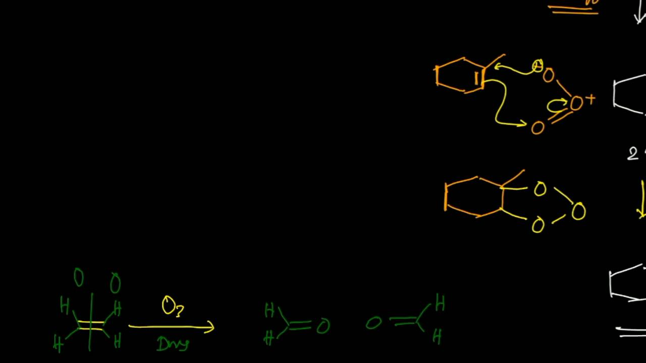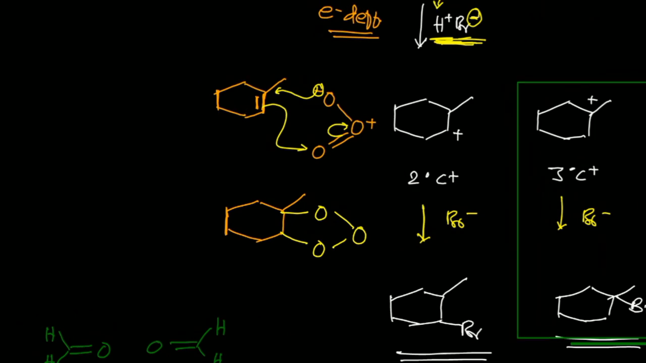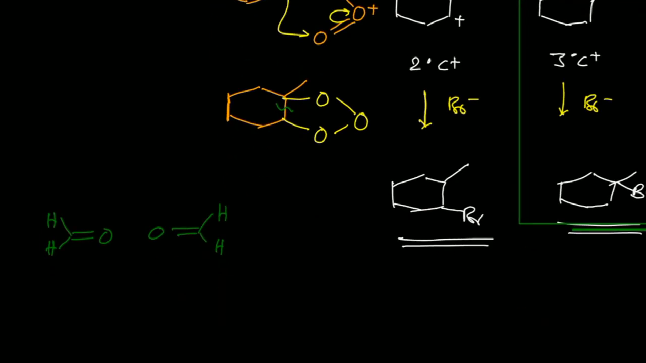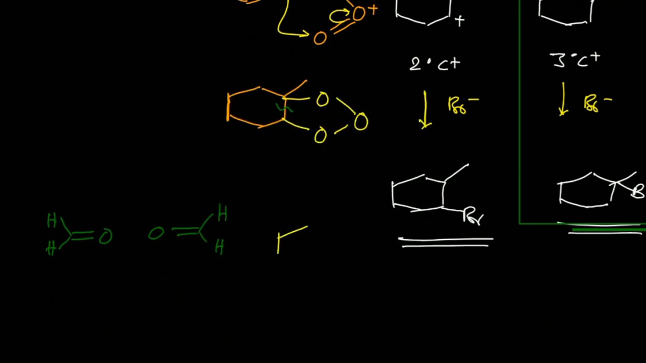First there is a formation of the molozonide, and then the ozonide formation takes place, and after that this bond will be cleaved, the carbon-carbon bond will be cleaved, and finally you will get the product. Now look at the product of this reaction. When we have 1-methylcyclohexene, then the product of this reaction should be this. This is your product.